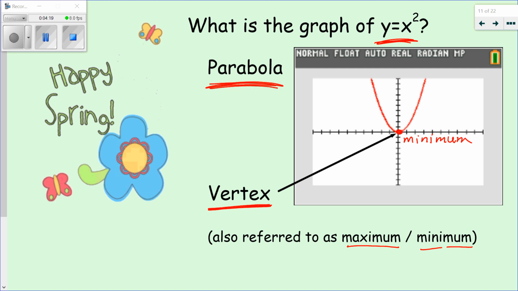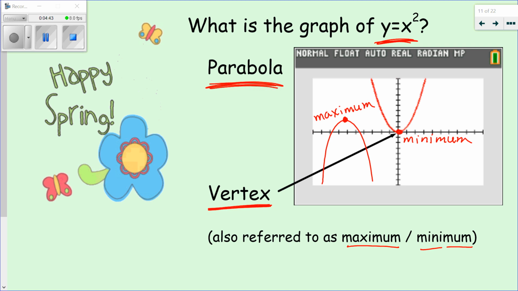You could have a parabola that looks like this, right? It's just kind of flipped around. In that case, it's still a vertex, but that would be called a maximum because it's the uppermost point in the graph. So vertex and then maximum, minimum, you can use interchangeably, but only maximum if it's the uppermost point and only minimum if it's the lowermost point.